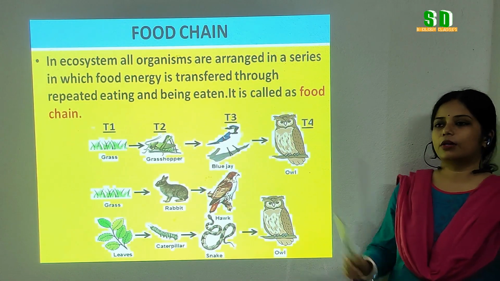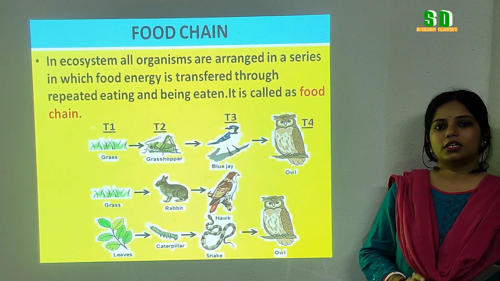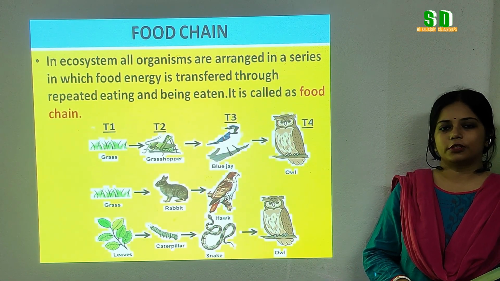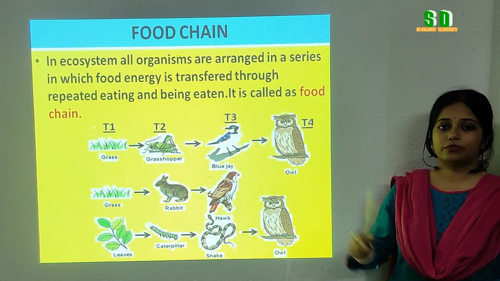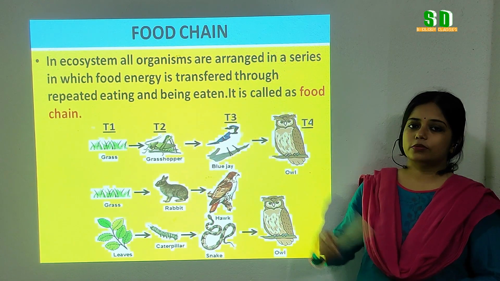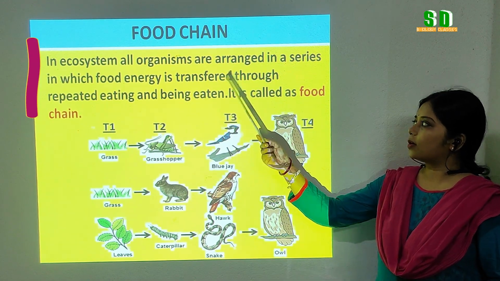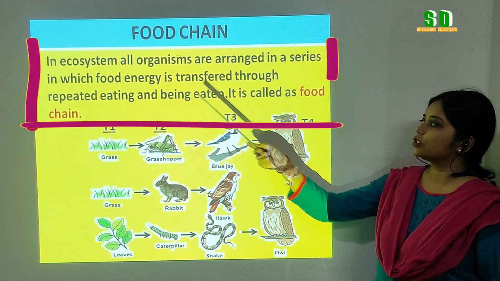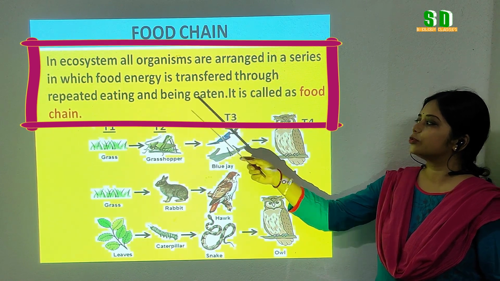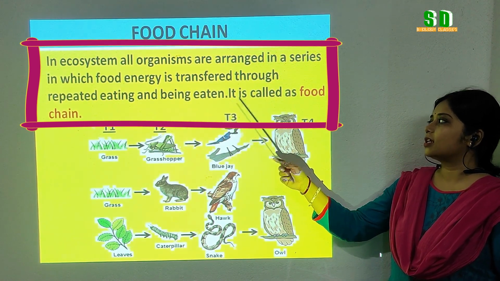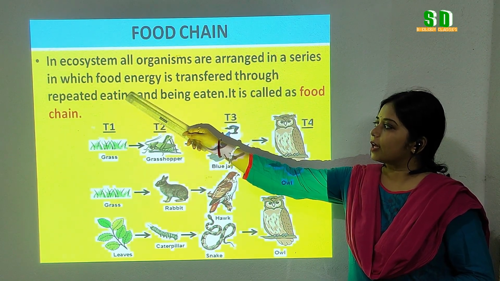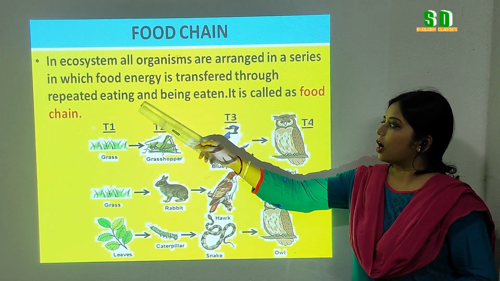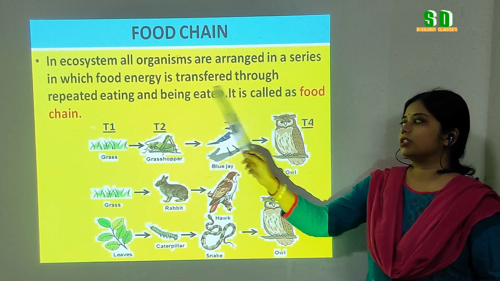Now we are talking about food chain. The interaction among the biotic components in an ecosystem is established by the food chain. What is food chain? In an ecosystem, all organisms are arranged in a series in which food energy is transferred through repeated eating and being eaten. It is called a food chain. So here we have written that the organisms are repeatedly eating and being eaten.